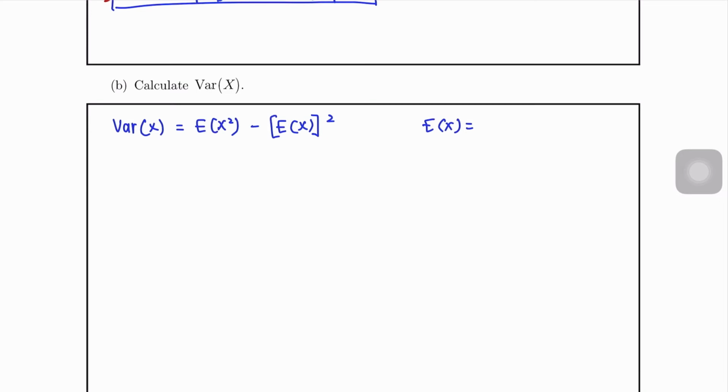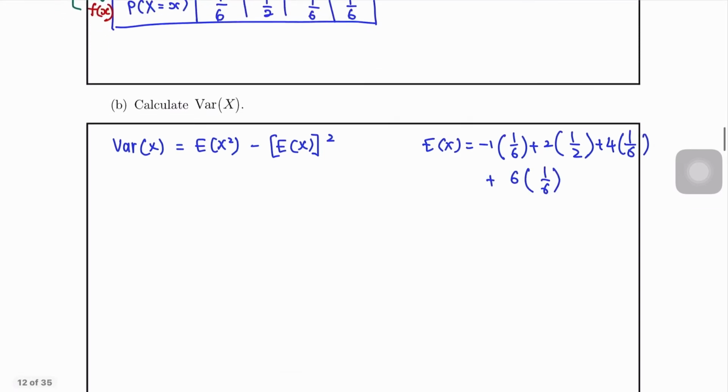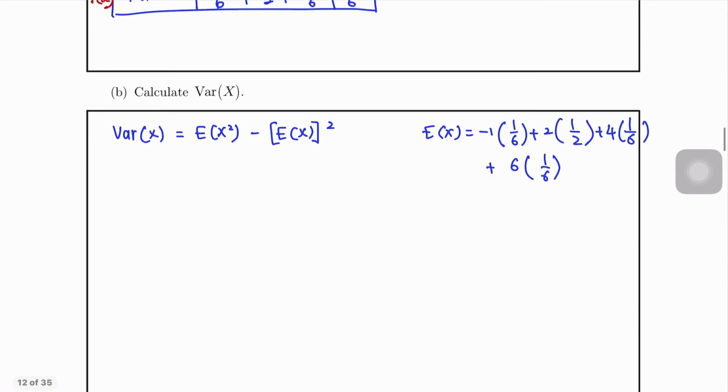So dia akan jadi negative 1 times 1/6 plus 2 times 1/2 plus 4 times 1/6 plus 6 times 1/6. EX sama dengan 5/2.